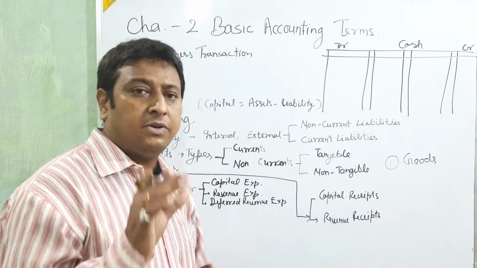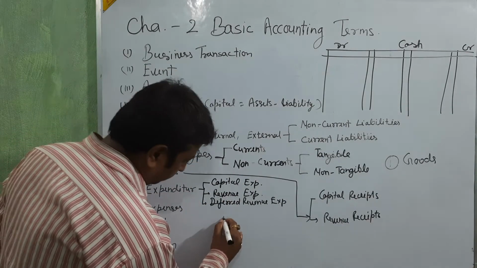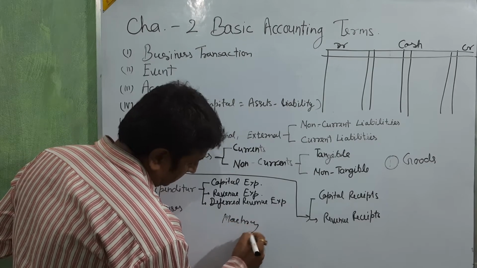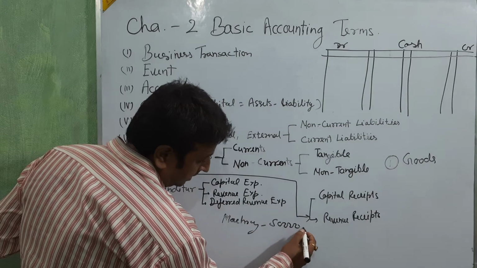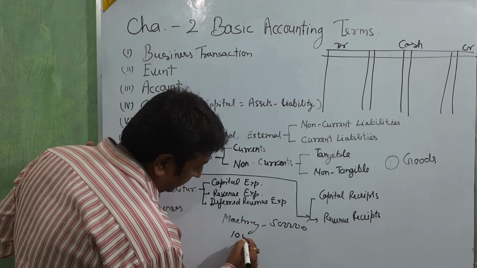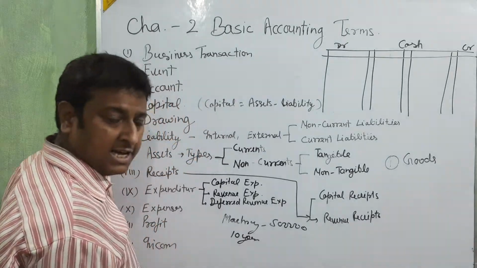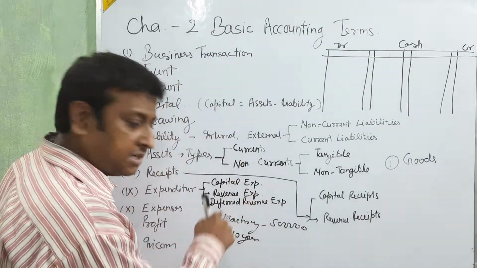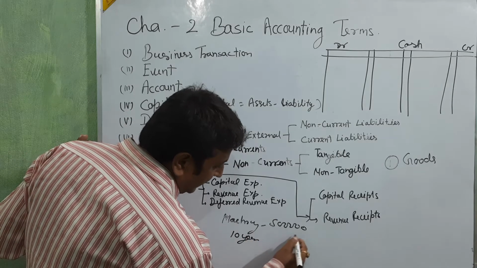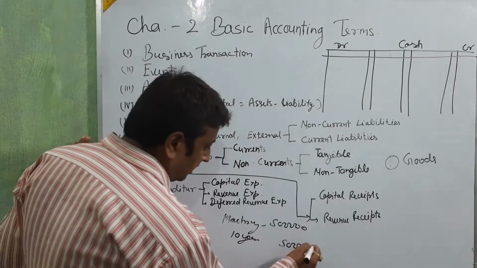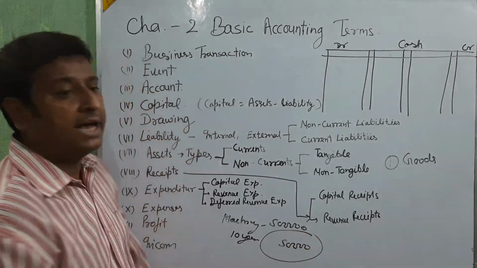Like that, we purchase one machinery for 5 lakhs, and the machinery will be utilized in the business for 10 years, and we charge on P&L this machinery divided by 10, 50,000 per year. This is called deferred revenue expenditure.